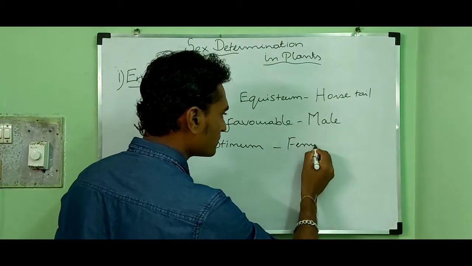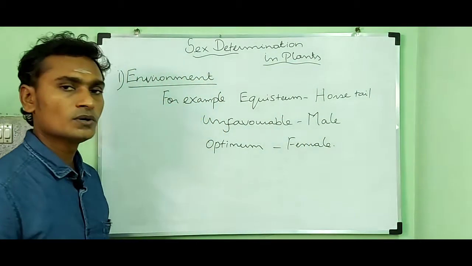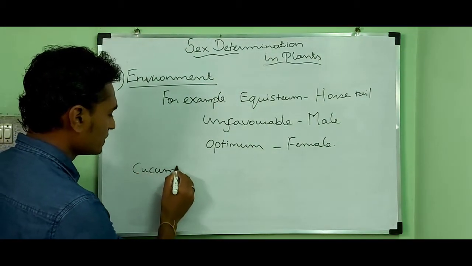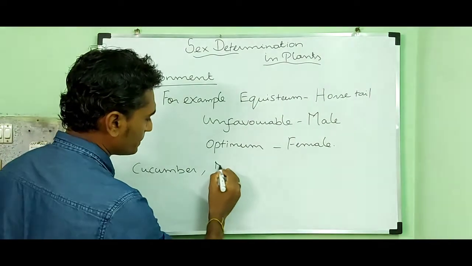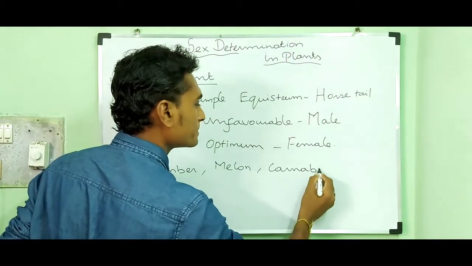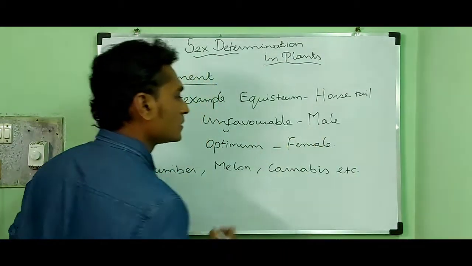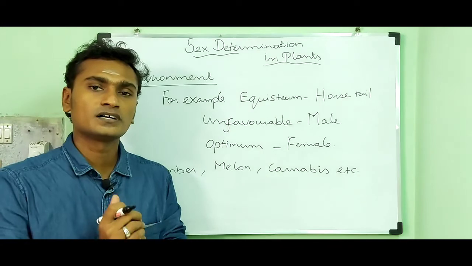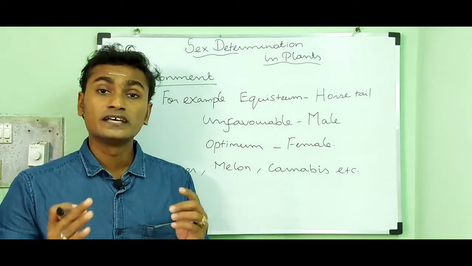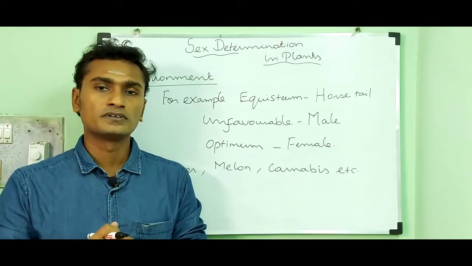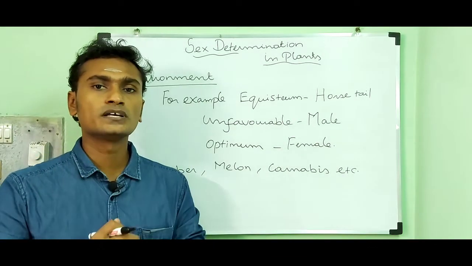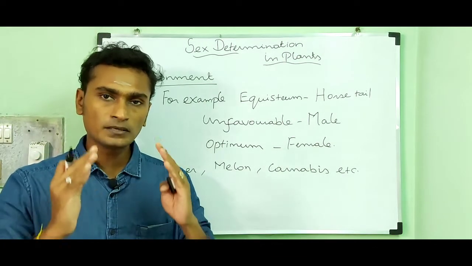Other plants like cucumber, melon, and cannabis also have the sex of the flower affected by environmental factors like temperature and day length. Day length means photoperiodism. So, environment plays a major role in determining the sex of a plant.